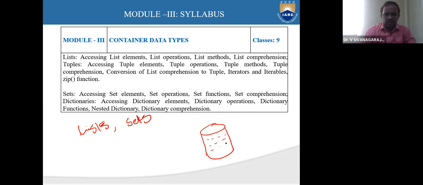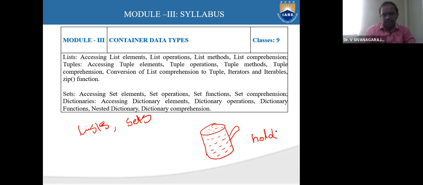It may be milk or water, a coffee or tea, whatever it may be. These things we are going to store in this container. This holds something. So fundamentally, the container will hold something, right?